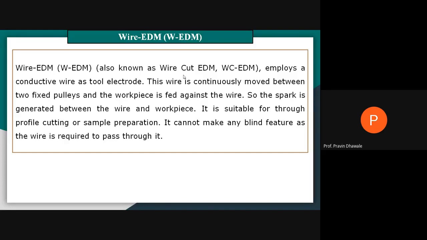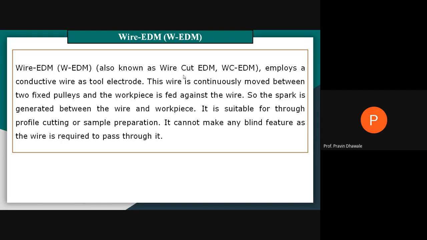Whenever the spark is generated between the wire and the workpiece, the material is removed from the workpiece, and we are able to generate a certain profile or cut on the workpiece. It cannot make any blind feature as the wire is required to pass through it.